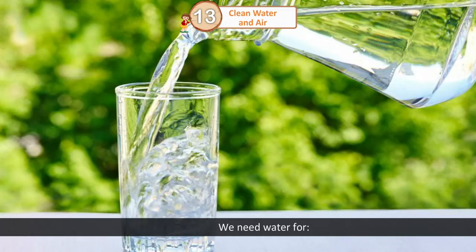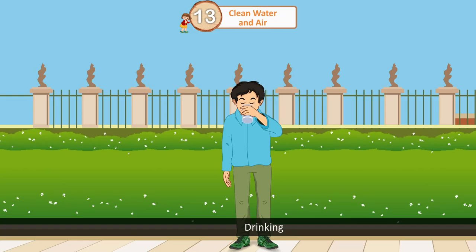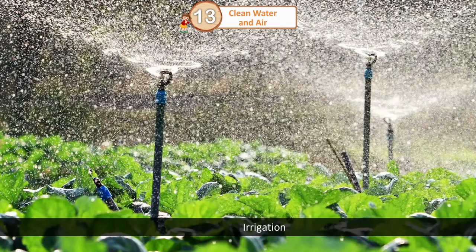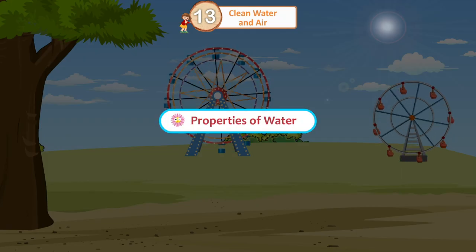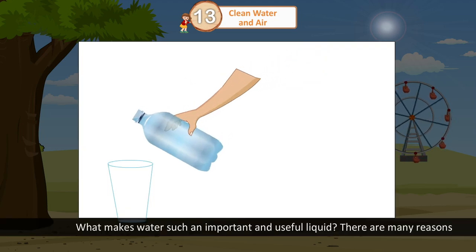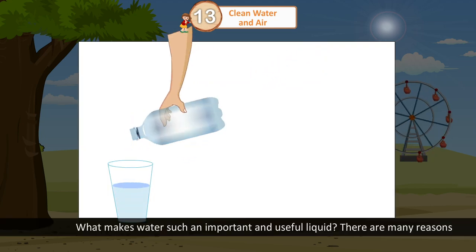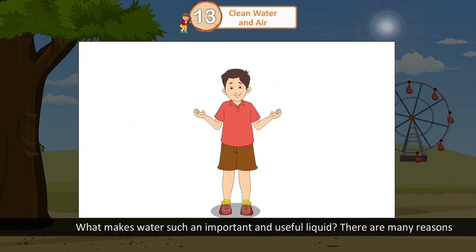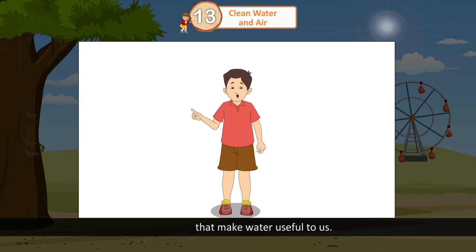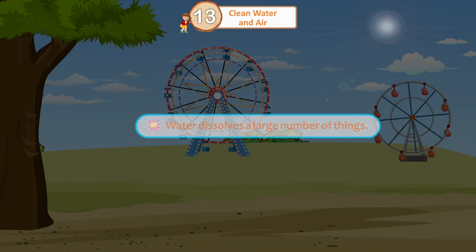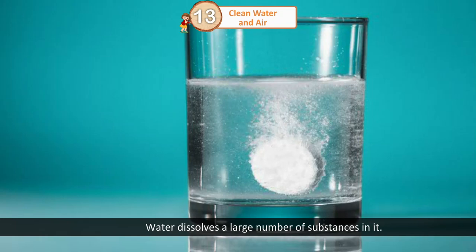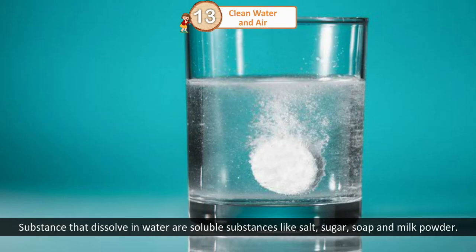Uses of water. We need water for drinking, bathing, irrigation, washing clothes. Properties of water. What makes water such an important and useful liquid? There are many reasons that make water useful to us. Water dissolves a large number of things. Water dissolves a large number of substances in it.